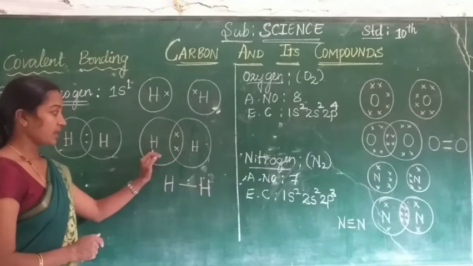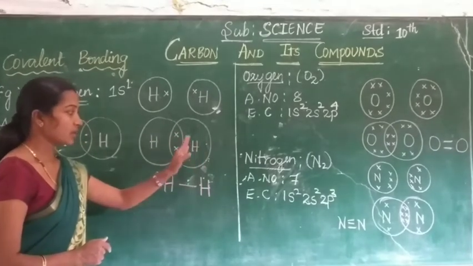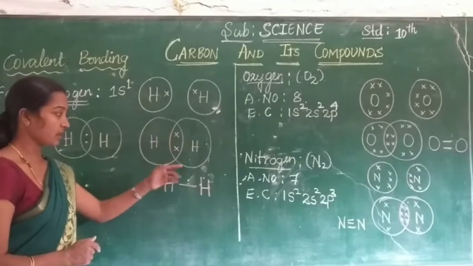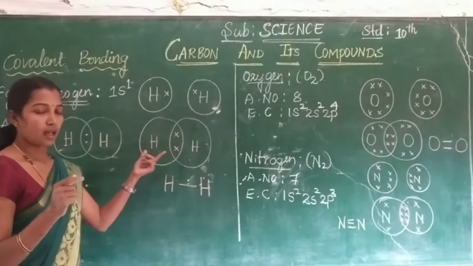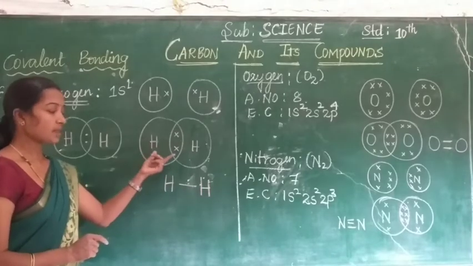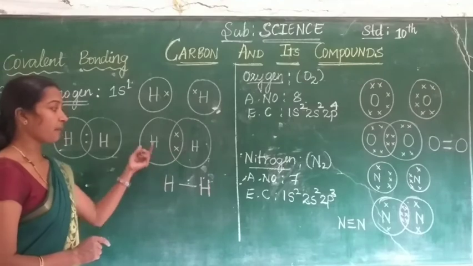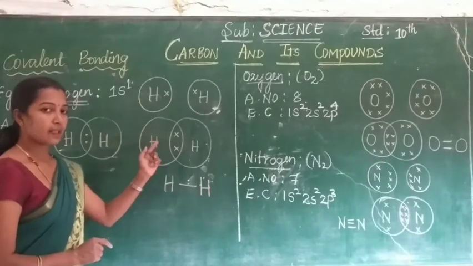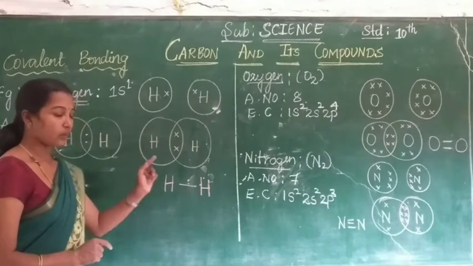See here, this hydrogen has 2 outermost electrons. This hydrogen also has 2 outermost electrons. It shows the complete outermost shell. The structure of the outermost electrons is completed. See here, sharing of electrons takes place and this bond is called a covalent bond.